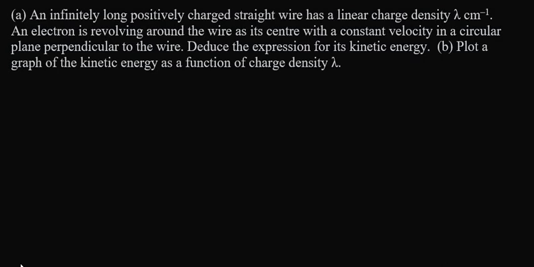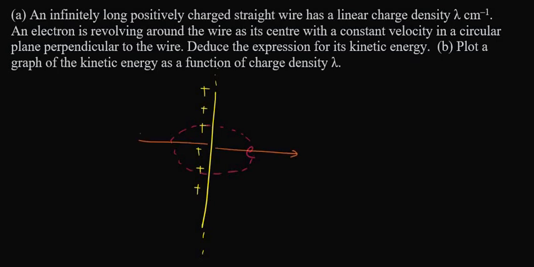So, here we have an infinitely long wire which has a positive charge distribution, and an electron is revolving around it in a circular path. Because of this positive charge distribution, there will be an electric field in all directions, and the value of the electric field at any distance r from the center is lambda divided by 2 pi epsilon 0 r. We have already done this derivation.